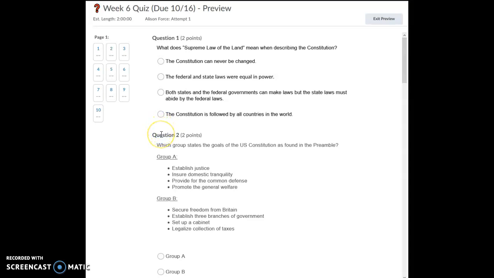Question number 2. Which group states the goals of the U.S. Constitution as found in the preamble? Is it Group A, establish justice, ensure domestic tranquility, provide for the common defense, promote the general welfare? Or Group B, secure freedom from Britain, establish 3 branches of government, set up a cabinet, and legalize collection of taxes? Group A or Group B?